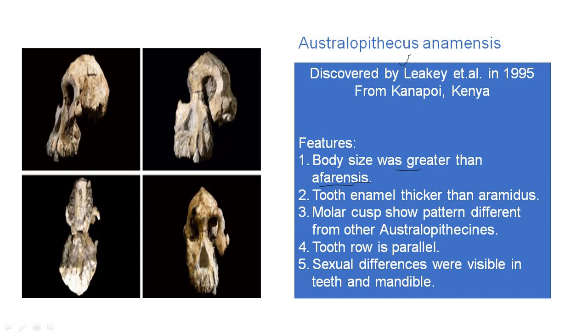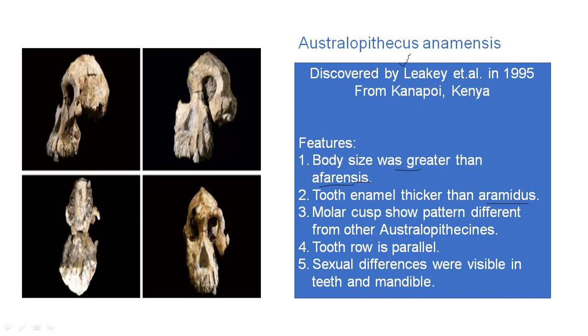What does the tooth indicate? You can see here the tooth that is present in this picture. You can see the tooth very clearly. The tooth enamel is thicker than Ardipithecus ramidus. In comparison with the Ramidus species, the tooth enamel is thicker, which is a primitive feature.